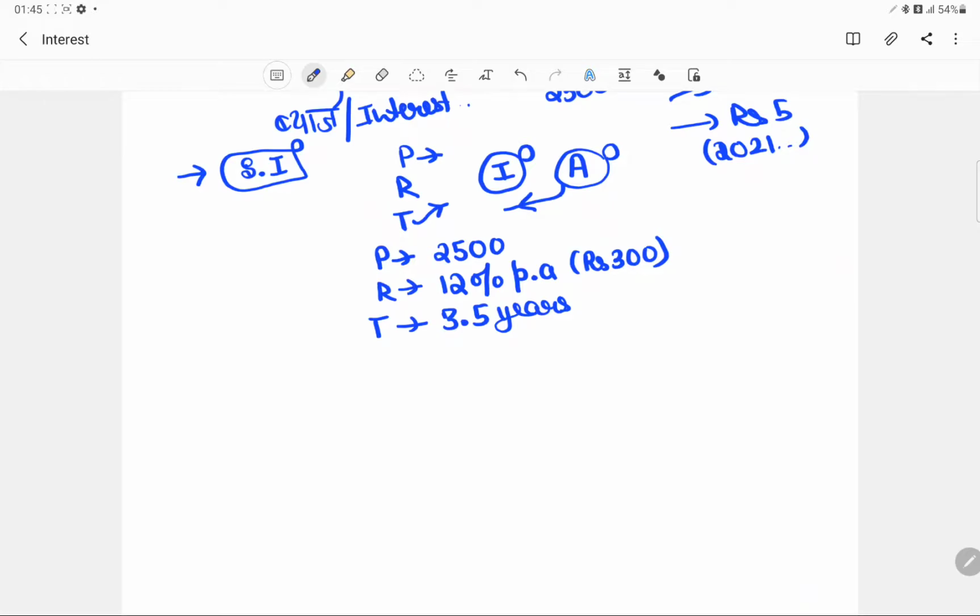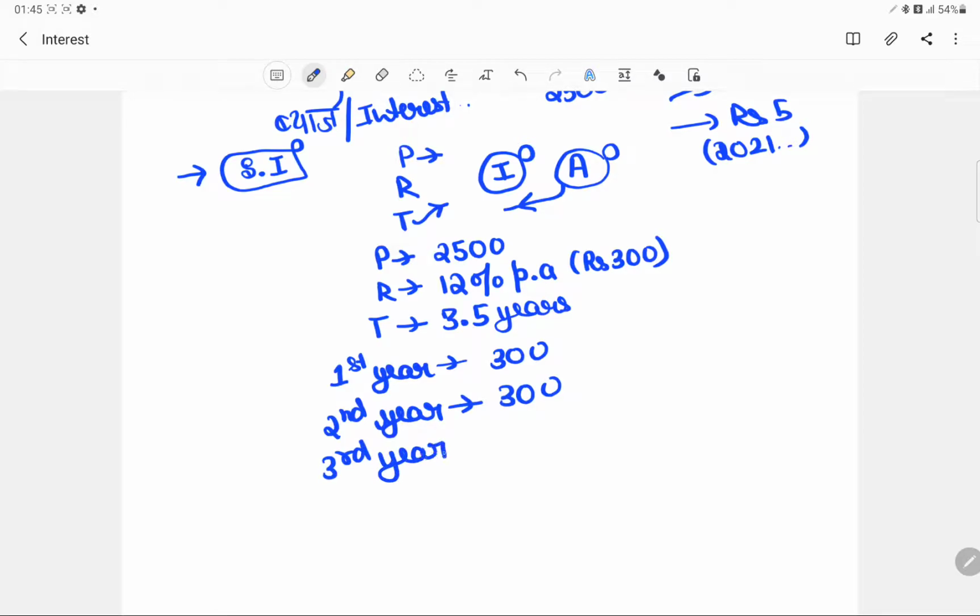Why it is simple interest is because it is distributed uniformly. For the first year, the interest was 12% of the principal, that is 300. For the second year, the interest was the same, there was no change: 12% of 2500, that is 300. For the third year, it was the same, 300.